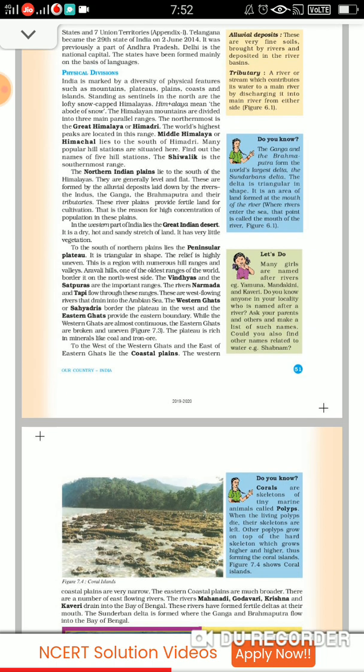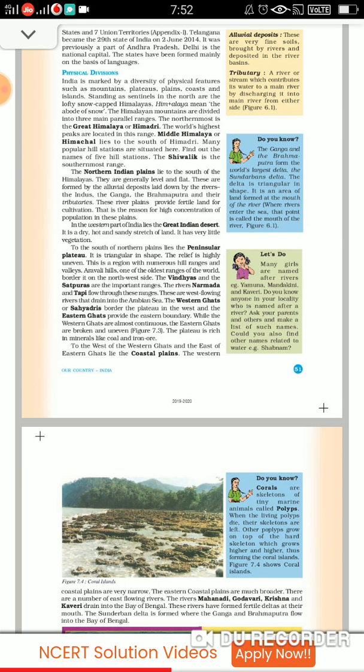This also you have done in class 4, children. So diversity of physical features. There can be mountains, plateaus, plain, coast, islands. Fine. Now, if you talk about the north, there you have lofty snow-capped Himalayas, Him plus Alya, the abode of snow. The Himalayan mountains, they are also divided into 3 parallel ranges.